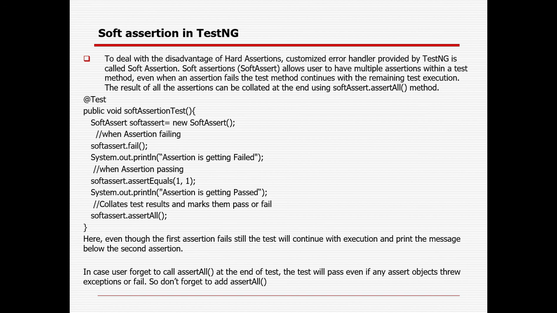Sometimes you can use the hard assertion, in case you want to just fail it. But if you want to proceed with the remaining steps as well, you don't use hard assertions. Instead you can use the soft assertion, so that execution of the remaining lines of code and remaining steps of the test case or test method will not be stopped.